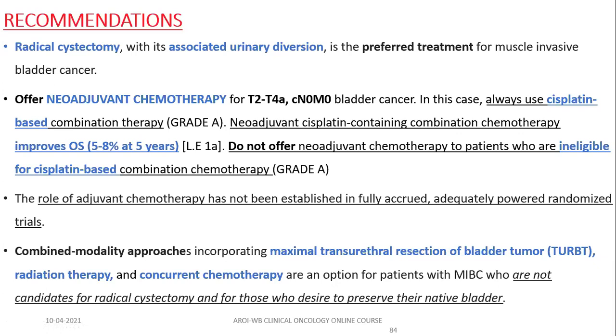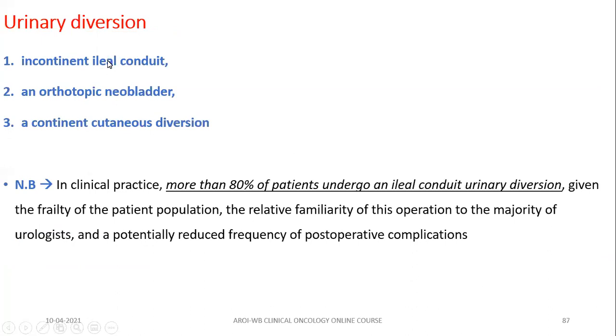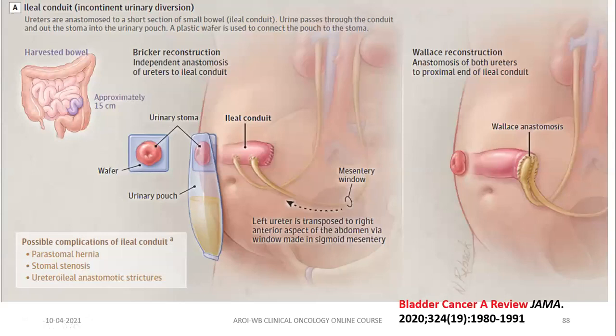You should remember this. Now, radical cystectomy is nothing but removal of the entire bladder with adjacent organs and regional lymph nodes. So, what are the adjacent organs that are removed? In male, prostate and seminal vesicles; in female, uterus, cervix, ovary, and anterior vagina. Remember that lymph node dissection is essential, but the extent of lymph node dissection during cystectomy remains controversial due to conflicting RCT results. Urinary diversion may be done by incontinent ileal conduit, an orthotopic neobladder, or a continent cutaneous diversion. This is the pictorial diagram that explains all these urinary diversions. You can look at this later.